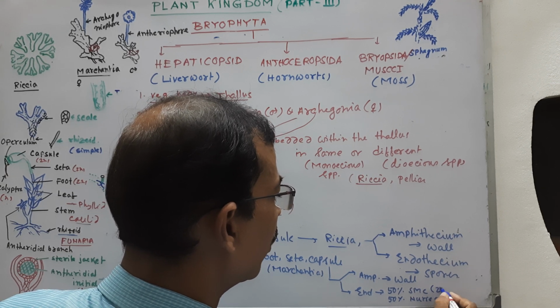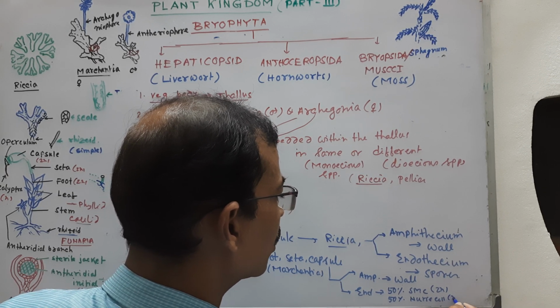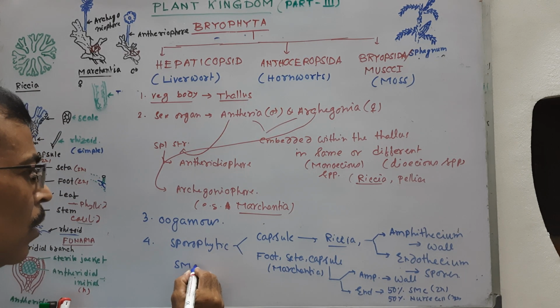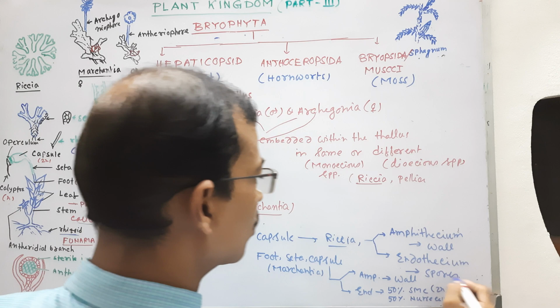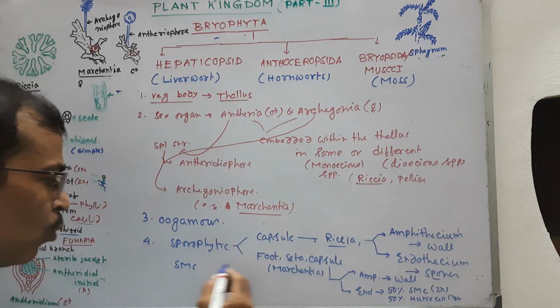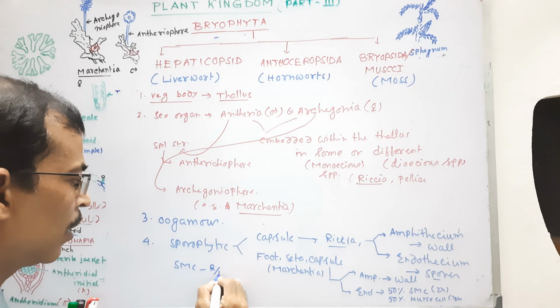Both are diploid in nature. The spore mother cells undergo meiosis, that is reduction division, and produce spores.